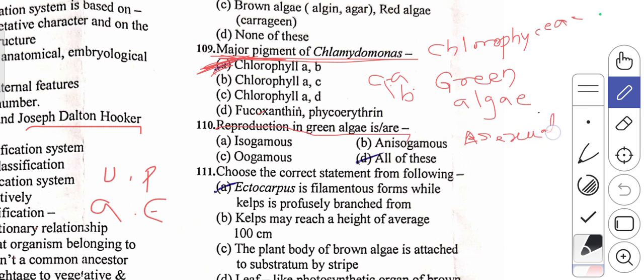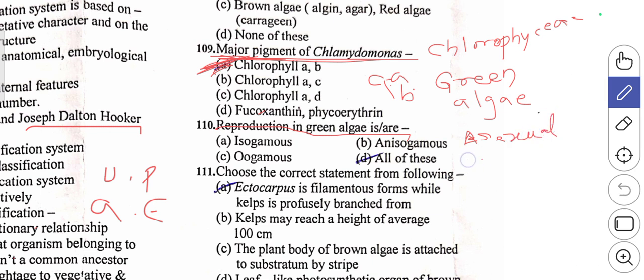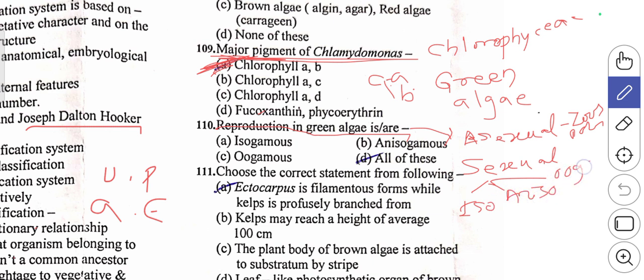Asexual reproduction in green algae always gives zoospores. Whereas in case of sexual reproduction, you will come across three different fusions: isogamous, anisogamous, and oogamous. Hence, the correct answer for this question is R.